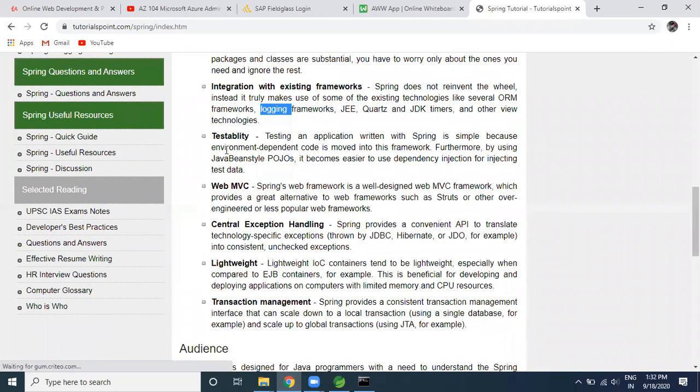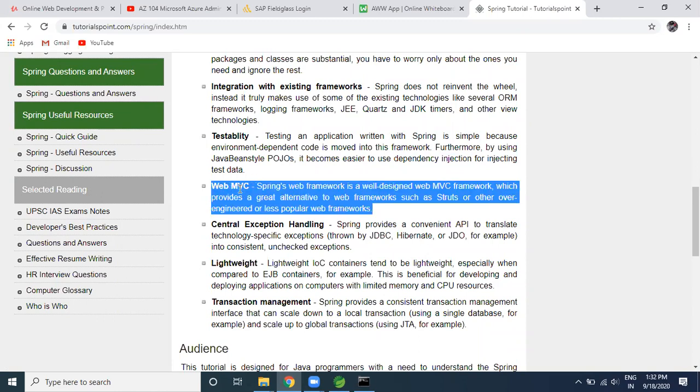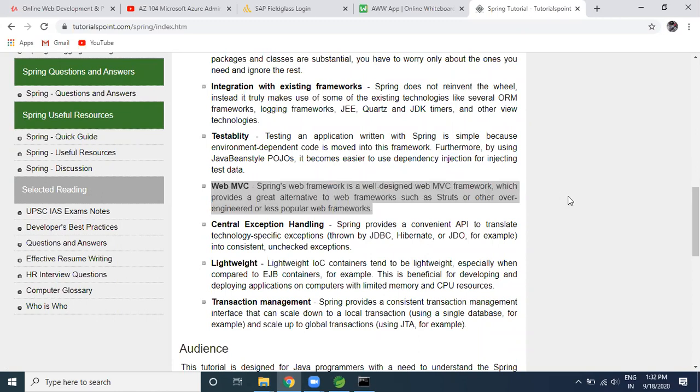We have the testability because we are trying to use the loose coupling. So with the help of loose coupling, dependency injection is going to be very convenient to us, so we can test the code in a very efficient way. We are trying to use the MVC, where model view controller. This is one kind of standard, and this is going to help me identify which request is coming from where, how exactly we can maintain them, how exactly we can control them.